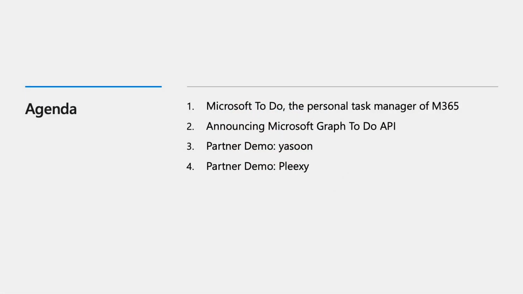This session is about you and your users. It's about your productivity in work and life. Today, we will talk about Microsoft To Do, which is the personal task manager of Microsoft 365. Then we will talk about the new upcoming Microsoft Graph To Do API, followed by partner demos from Yasoon and Pleexy.